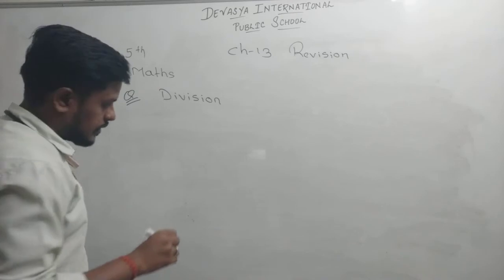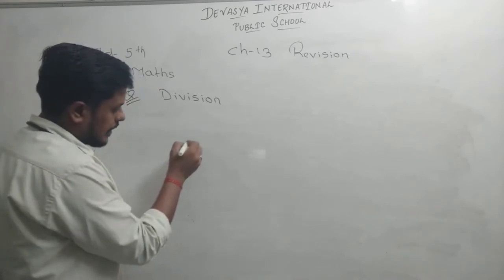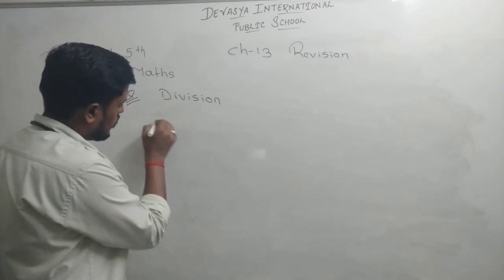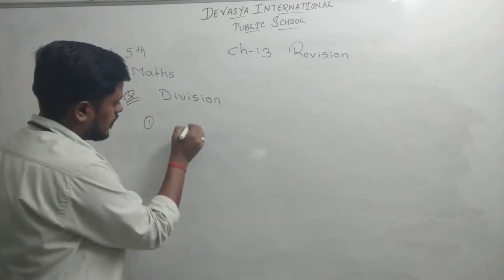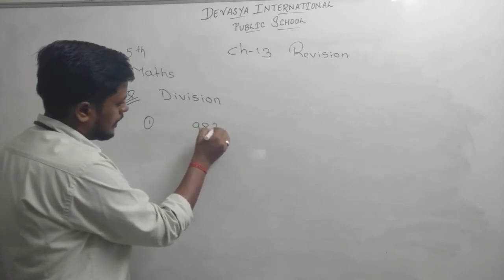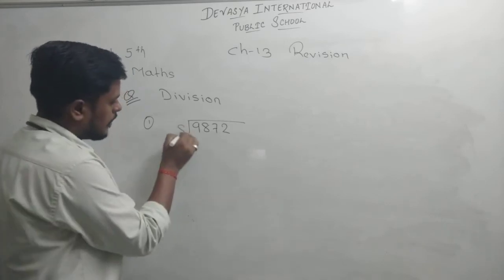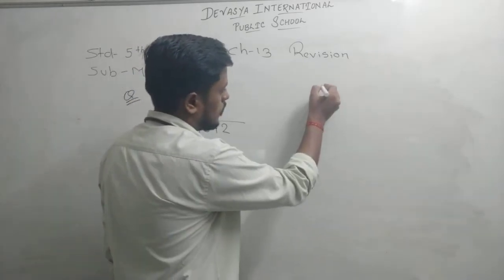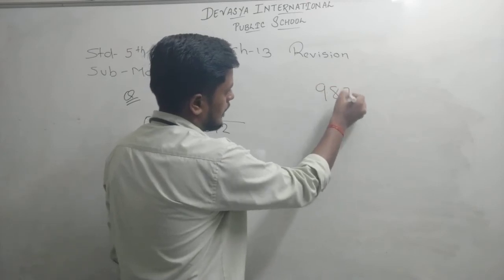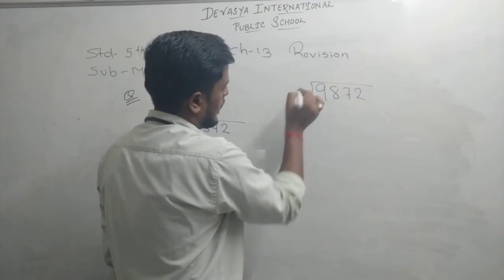See, in division we will perform only one question. The first question we will take is 9872 divided by 8. Clear? Now 9872 will be divided by 8.